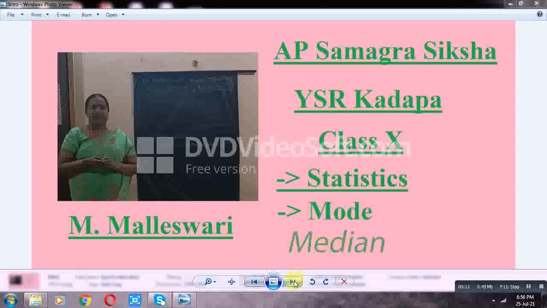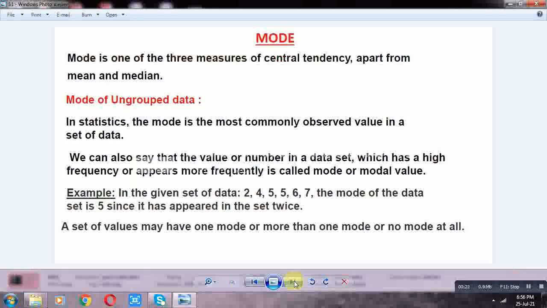In the previous session we discussed the mean of different grouped data by different methods. Today we discuss mode. Mode is one of the three measures of central tendency, apart from mean and median. We find the mode for two types of data: ungrouped and grouped data. First, we discuss the mode of ungrouped data.